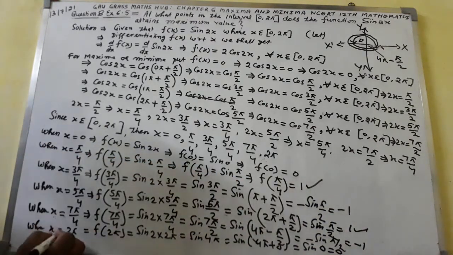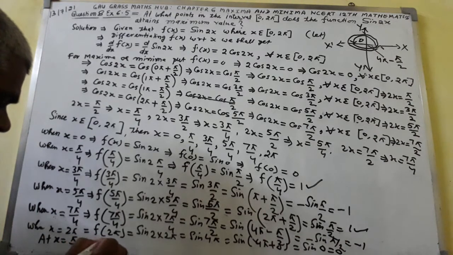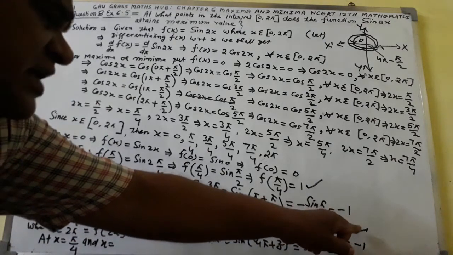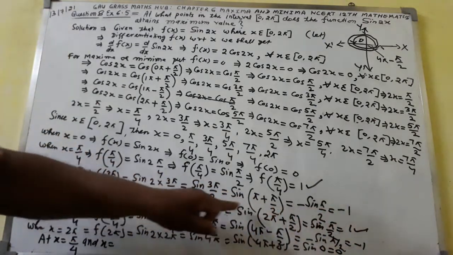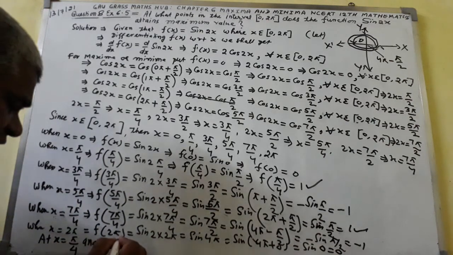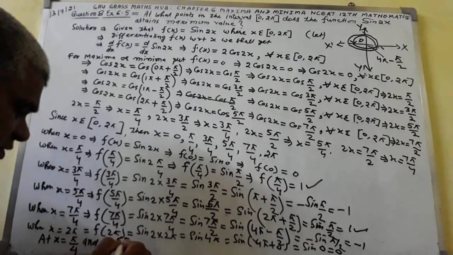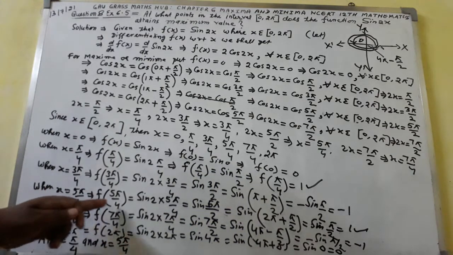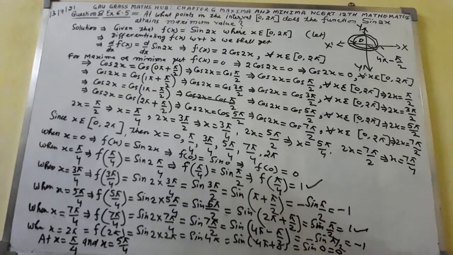And at x equal to 5 pi by 4, sin 2x will attain the maximum value.